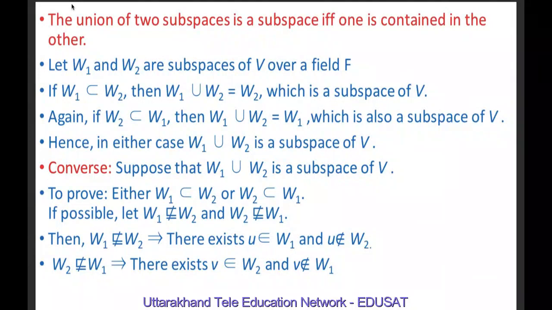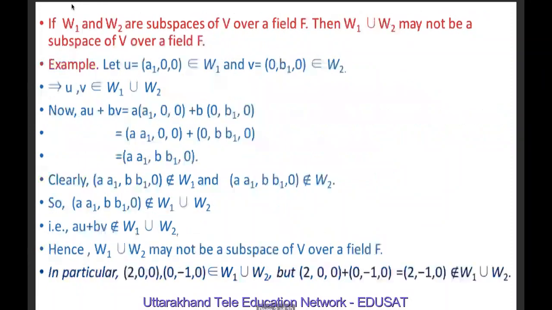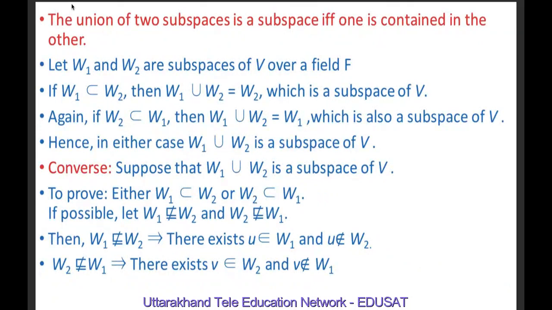The union of two subspaces is a subspace if and only if one is contained in the other. Because in the last example we have seen that the union of two subspaces is not necessarily a subspace over a field F. So the restriction here is that union of two subspaces is a subspace if and only if one is contained in the other.